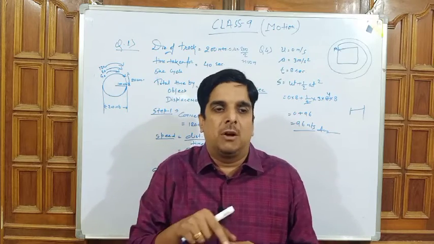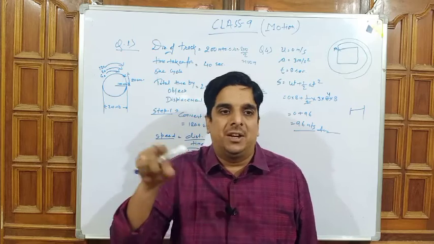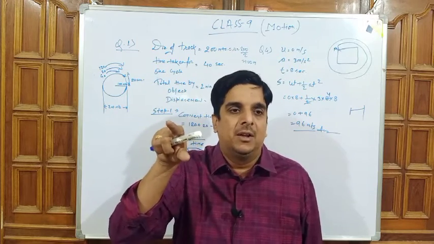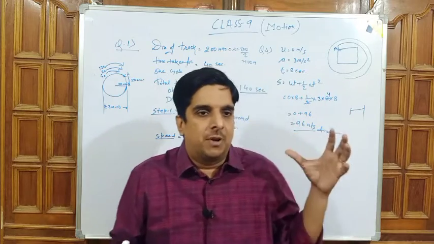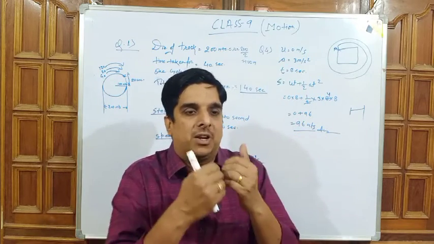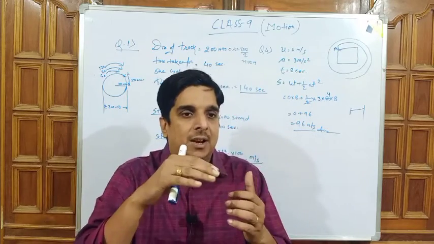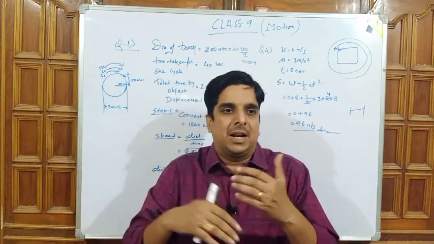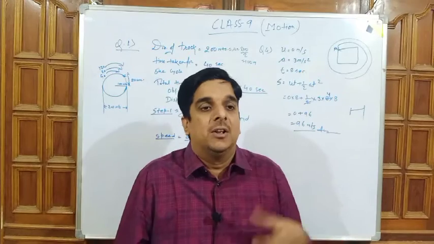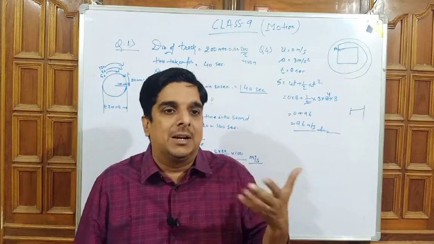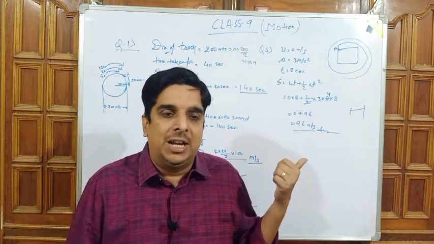So for the calculation of distance, we will use the 2 pi r formula, and for the speed, 2 pi r by t, where t is the time taken for one circle, will be the speed of the object in the circular path. And for the displacement, first of all we will divide the time by the time for one circle. It might be possible that the time will be 3 minutes 20 seconds. So you have to convert 3 minutes 20 seconds into 180 plus 20, that is 200, and 40 into 5 is 200.